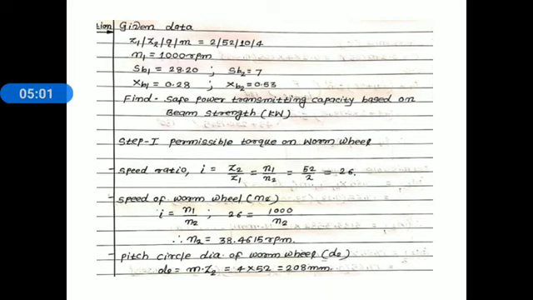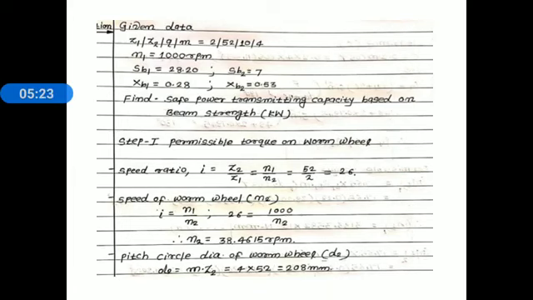Now speed ratio i is equal to Z2 divided by Z1, means number of teeth on a worm wheel divided by number of starts, that is equal to N1 divided by N2. N1 is the speed of worm and N2 is the speed of worm wheel. Here we know the number of teeth on a worm wheel 52 divided by number of starts 2, and we get speed ratio i is equal to 26.